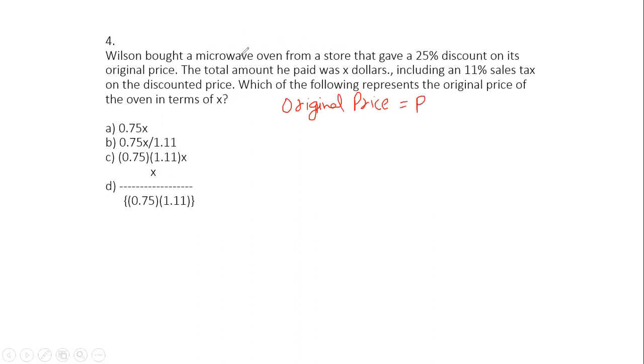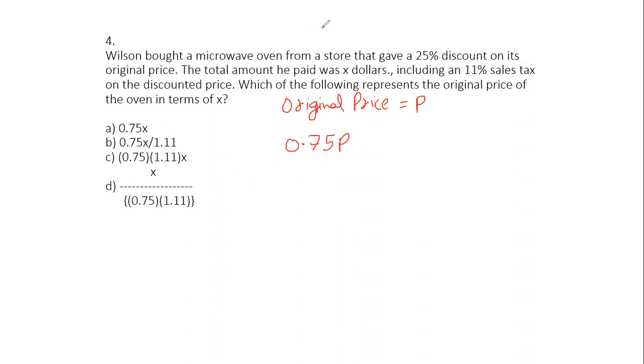Now, Wilson bought a microwave from a store that gives a 25% discount on its original price. So if I get a 25% discount, that means the new price will become 0.75 times P. I hope this is clear to everyone. If something is decreasing by 25%, discount means decrease, so it will actually become 0.75 times P.